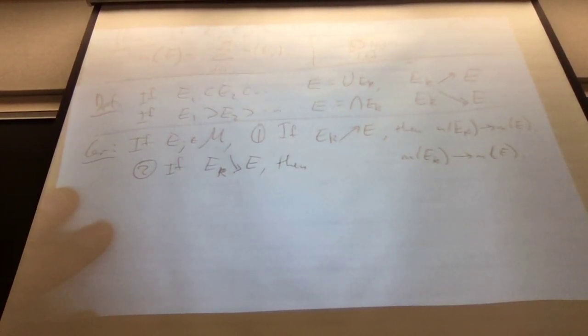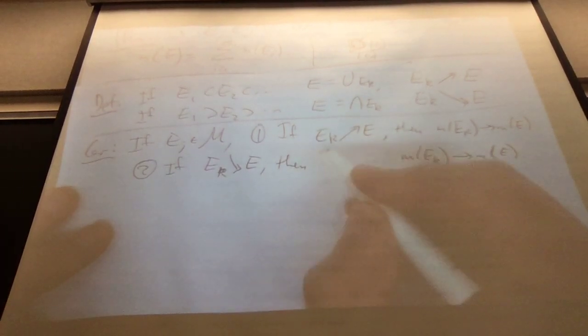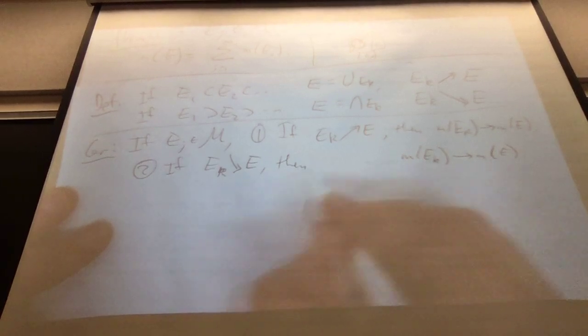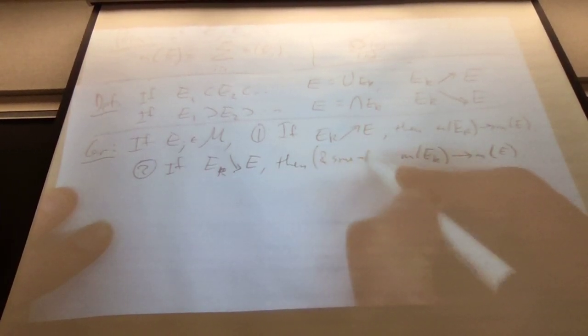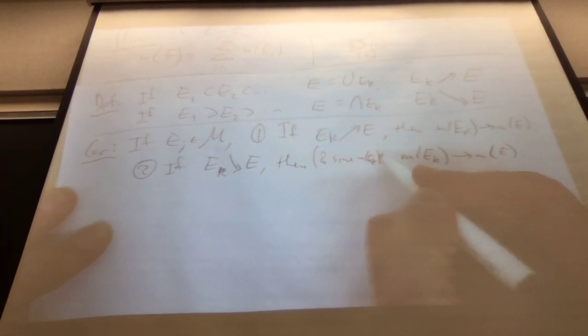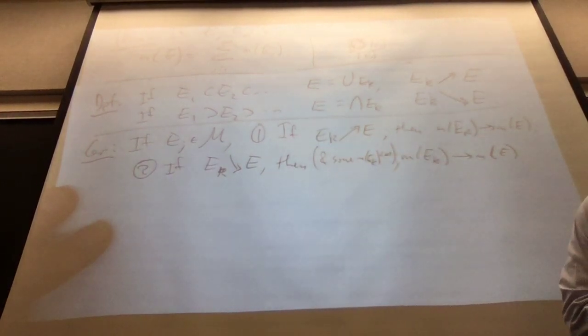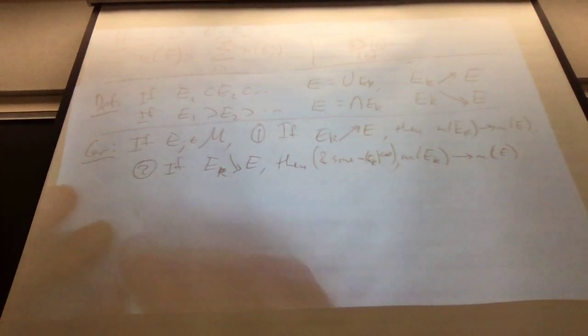Isn't there something wrong with this? You need at least one of them to be finite, right? Some EK has finite measure. Then this is true. Why can this fail? We can look at open intervals on the real line.